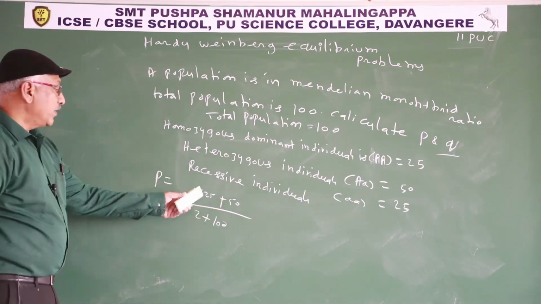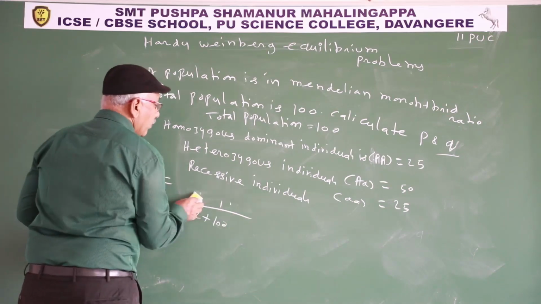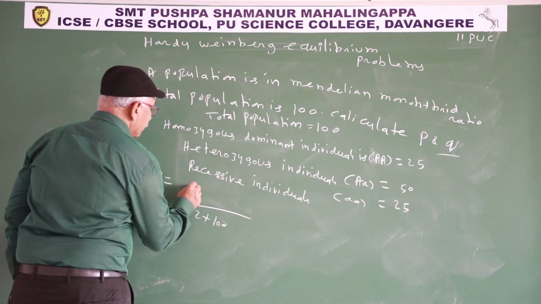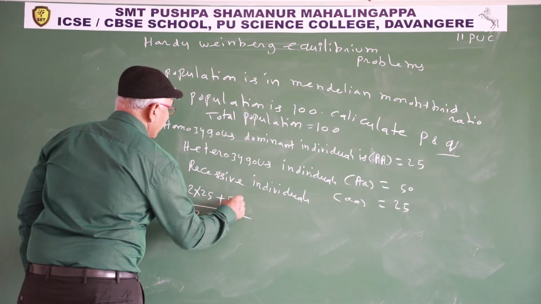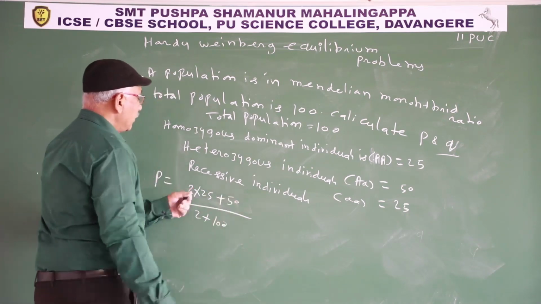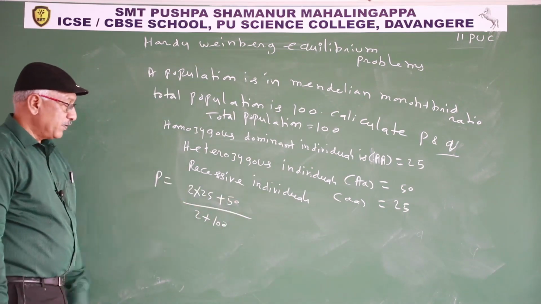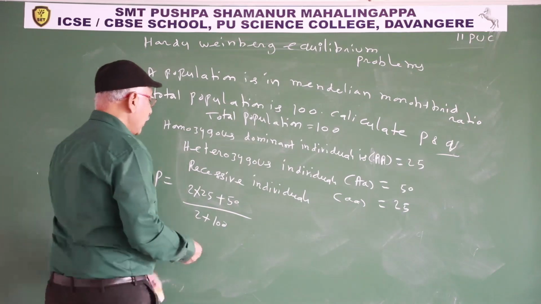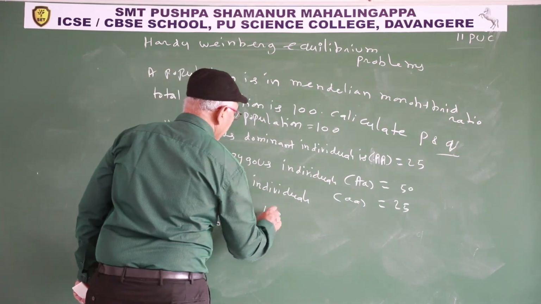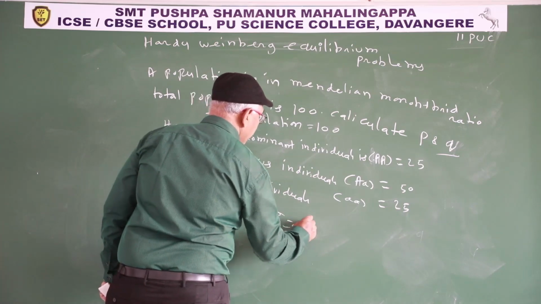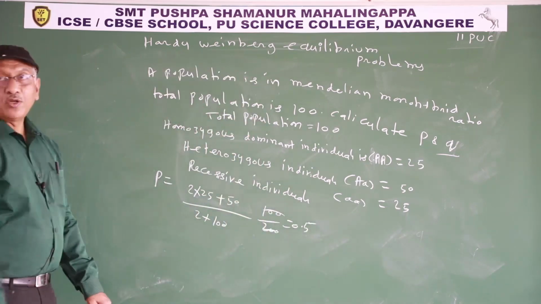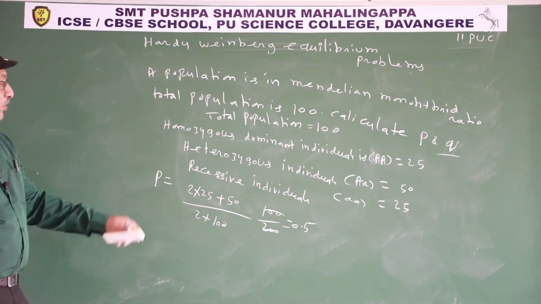So 2 into 25, 50, plus 50, 100 by 200. 100 by 200, that is 0.5.